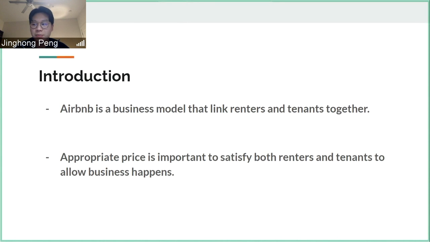Airbnb is an online platform for listing and renting local homes. It's popular these years as many renters and tenants join its platform. One problem that is commonly faced by renters and tenants is pricing. They want to find the appropriate prices that will satisfy renters and tenants. The price of a commodity is usually predicted by its component attributes.